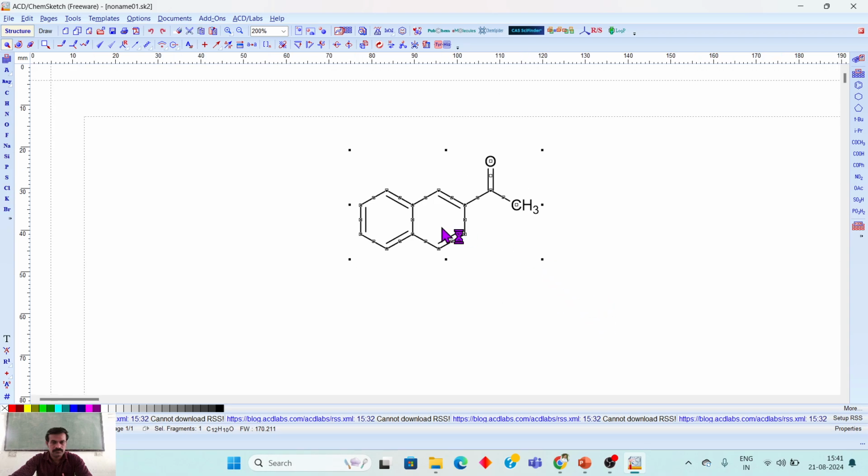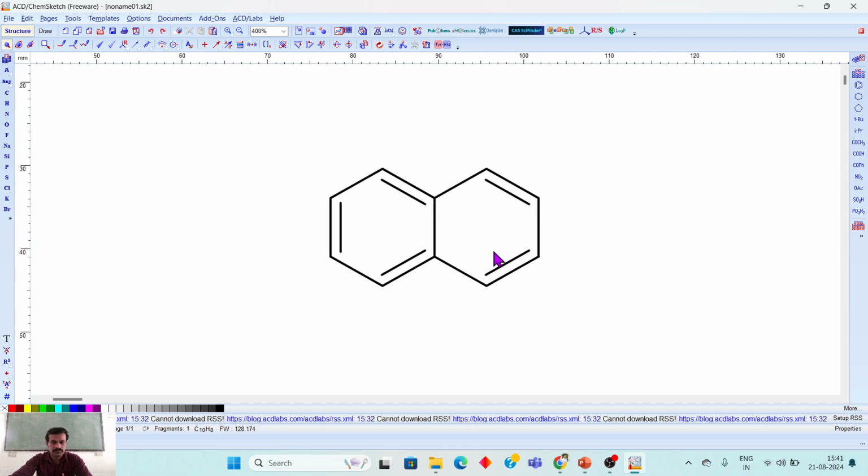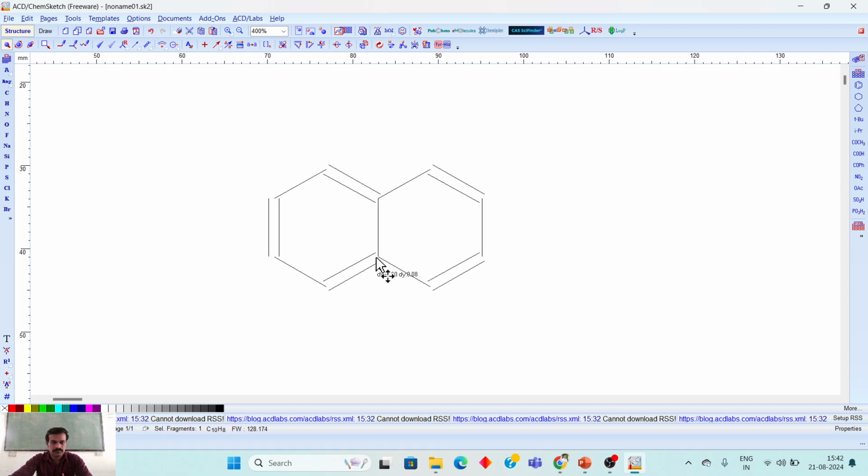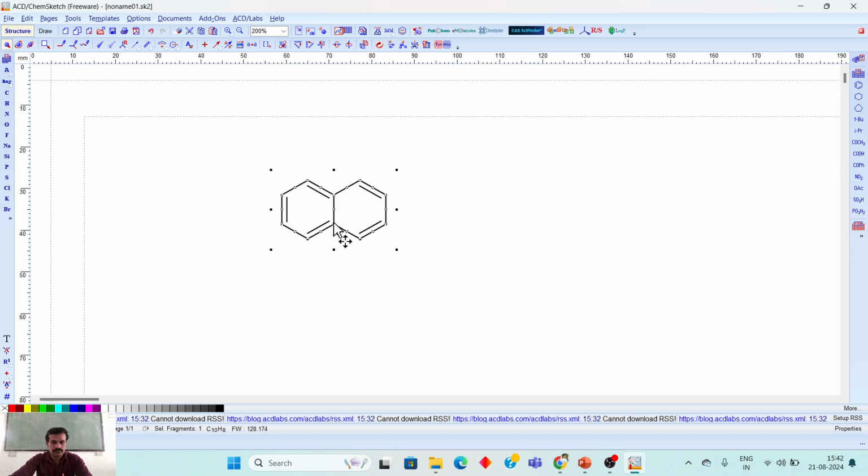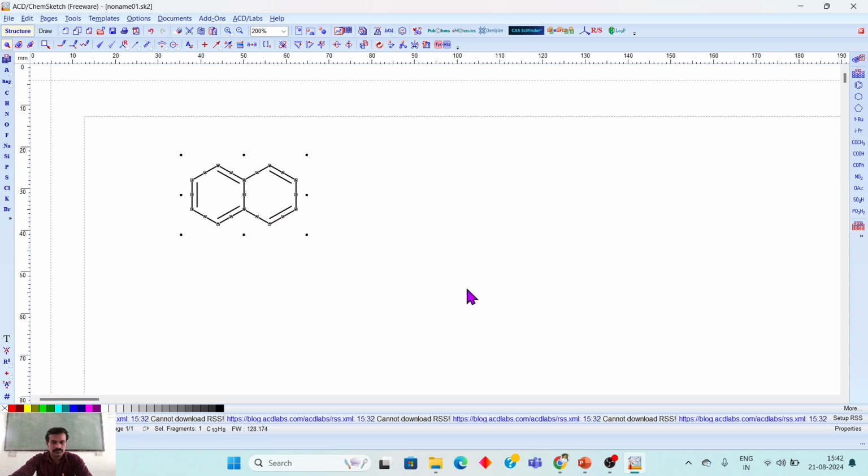We can move now. Here is the completely optimizing the tools. Just one more thing, we can scroll down or move the structure.